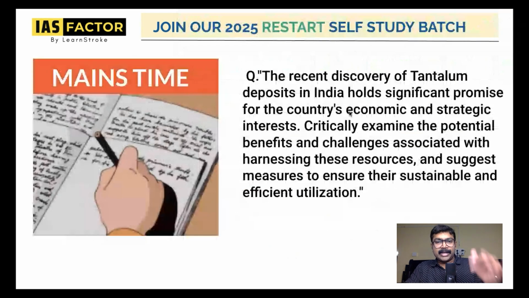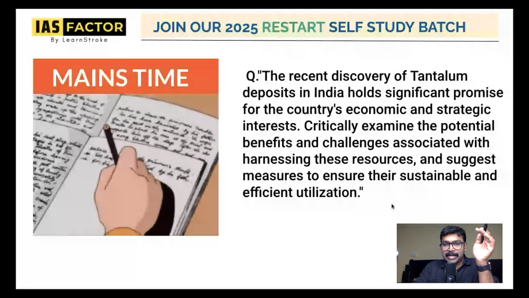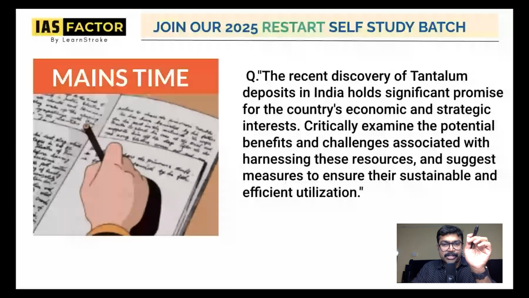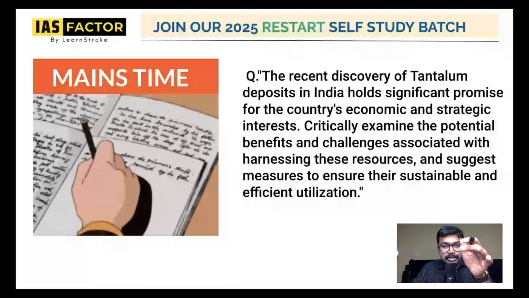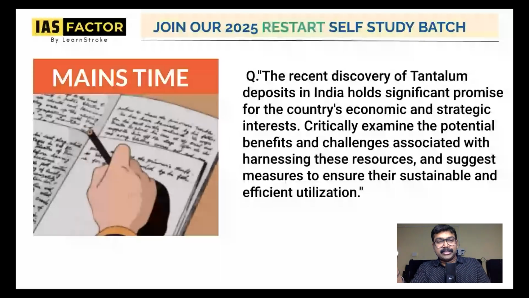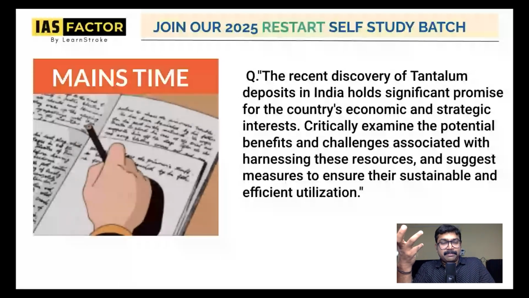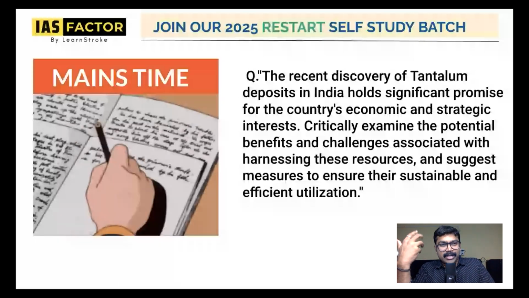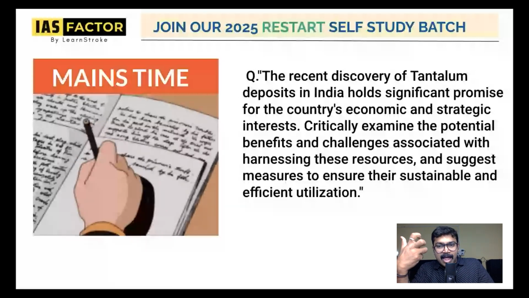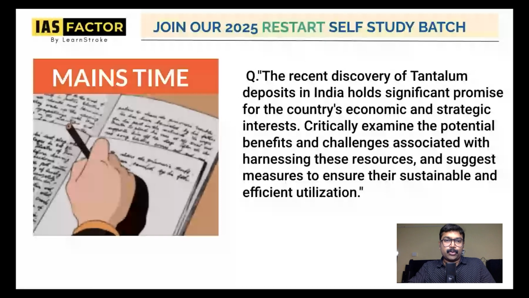So take a question. The recent discovery of tantalum deposits in India holds significant promise for the country's economic and strategic interests. Critically examine the potential benefits and challenges associated with this. Read this question. They have asked about various rare earth metals and minerals, or they've asked about lithium. This time, focus on tantalum and why it has potential. Please find out this question also.